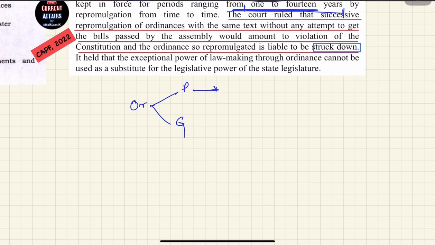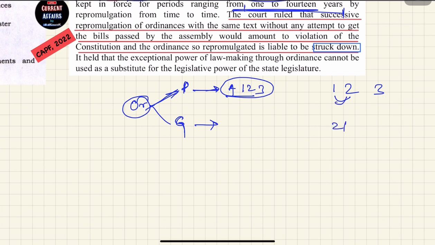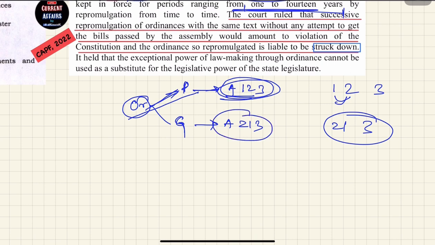Which article mentions the ordinance making power of the president? That is article 123. Then what is the article for governor? You can remember it like this: article 123 talks about the ordinance making power of the president. If you replace 1 with 2 and 2 with 1, then the article will be 213. So this article talks about the ordinance making power of the governor. So article 123 is the ordinance making power of the president, and 213 is the ordinance making power of the governor.